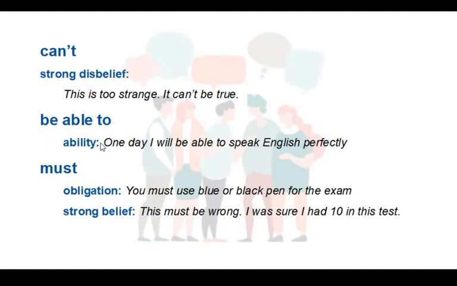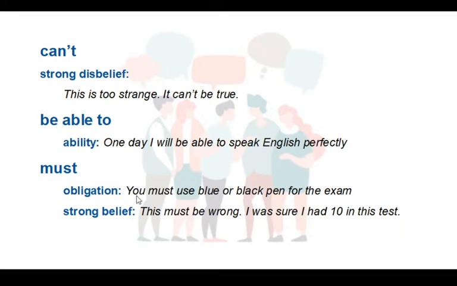It's often referred to as the future of can, because can cannot be combined with will. So if we want to express can in the future, we say I will be able to do something in the future. Like I will be able to speak English perfectly in the future.